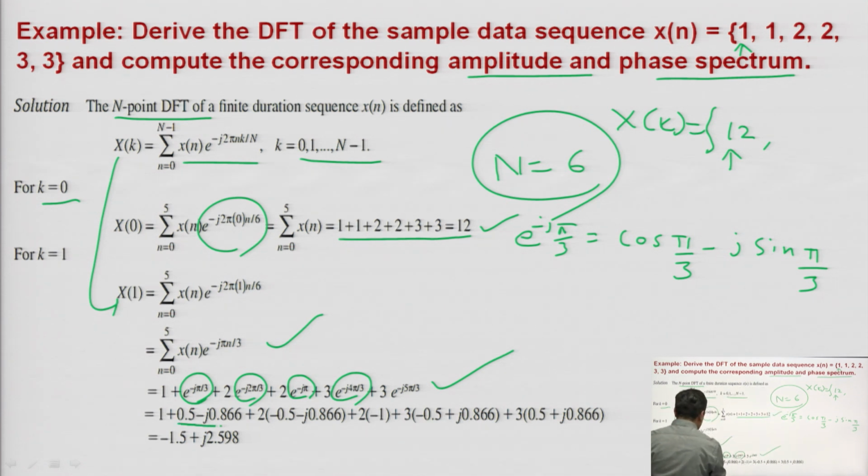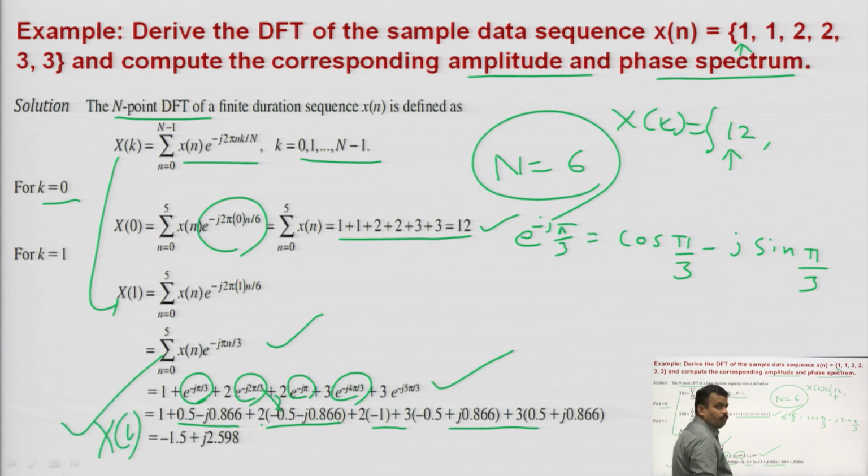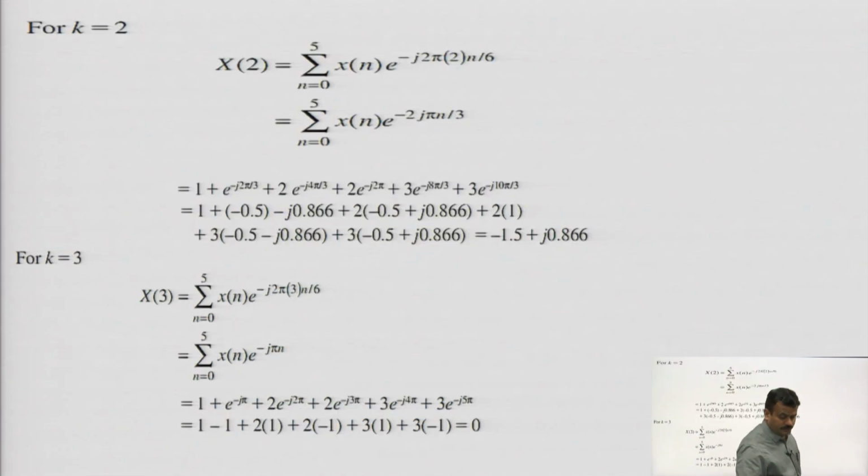So, again you put the values here and calculate, and after solving this you will get capital X of 1 is equal to minus 1.5 plus j 2.598. So, in this way you can calculate the value at k is equal to 1.